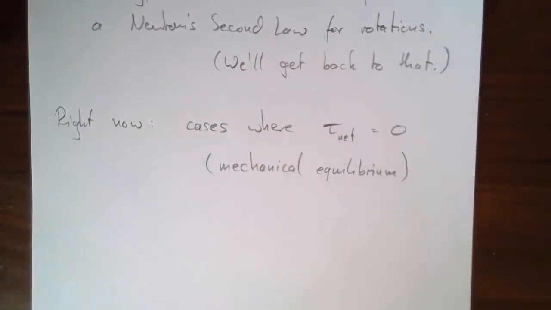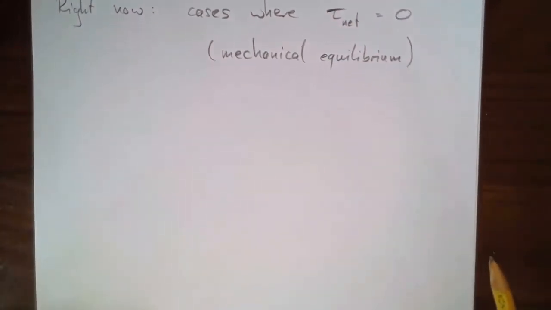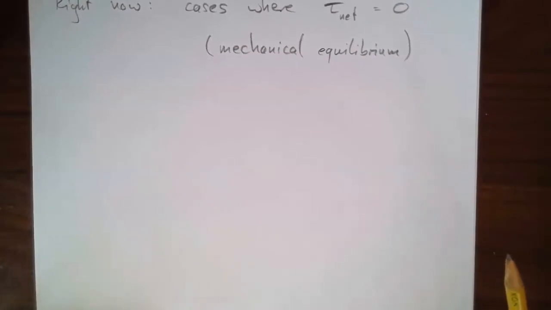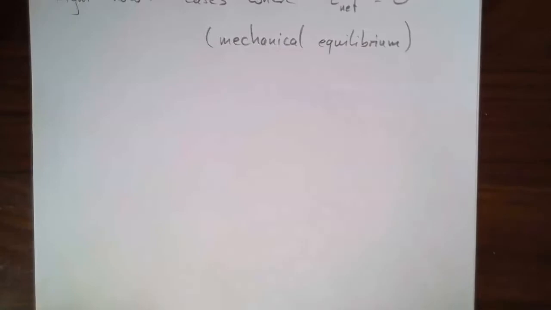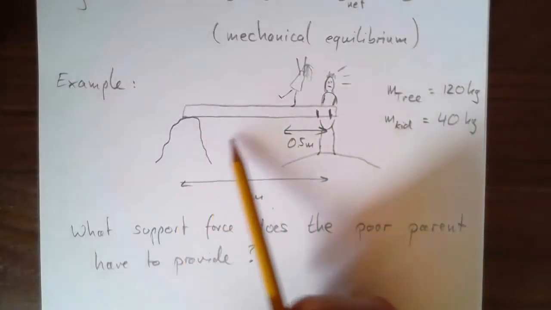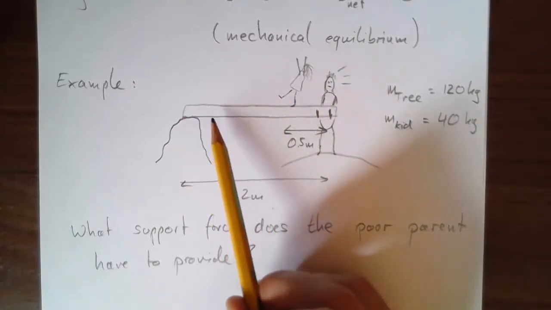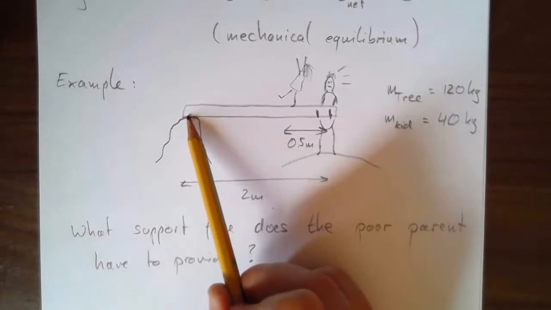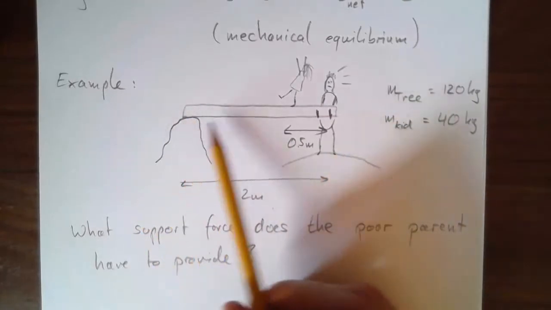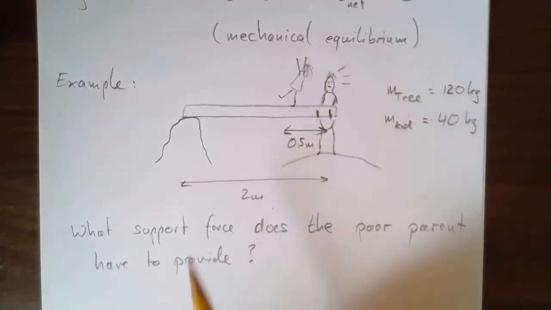So we're going to look at some cases where the net torque is 0, and we'll do some examples with that. So let me draw up an example for you. Here's the example I want to analyze right now. I drew it out for you. So I imagine there's some kind of log, a large piece of wood. It's pretty heavy, and it's resting on one side here on some kind of rock. And on the other side, there's a poor parent holding it up, and there's a kid dancing on it.